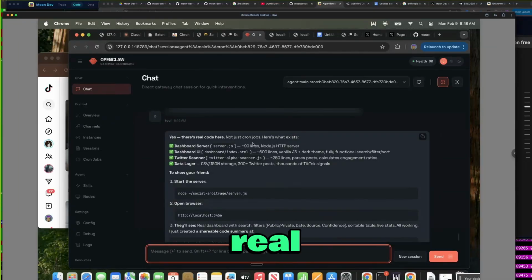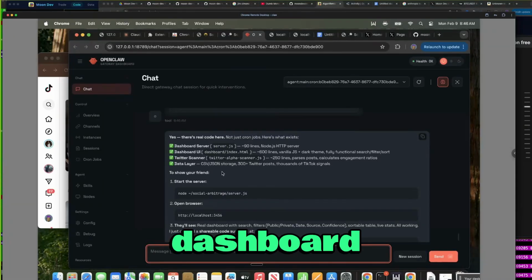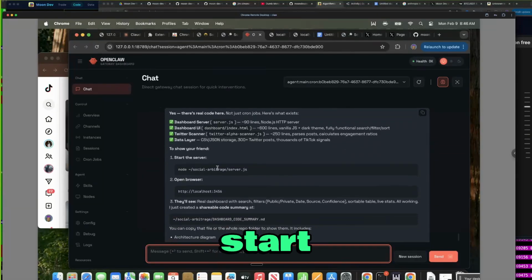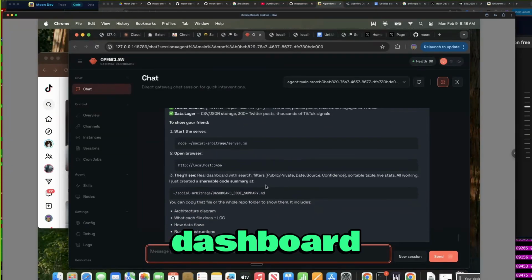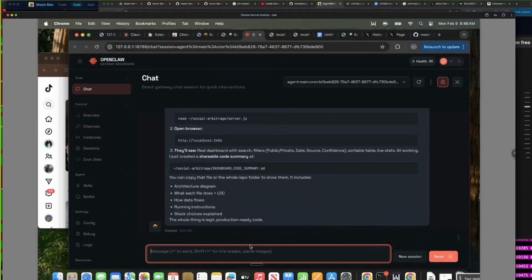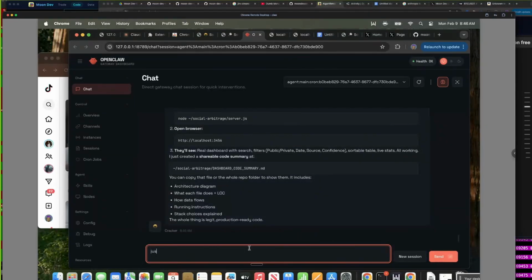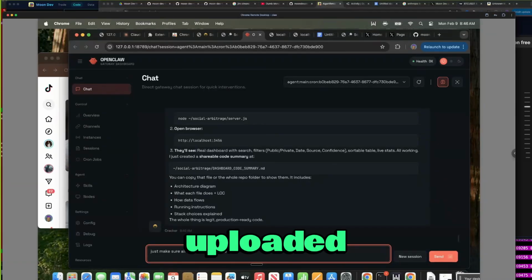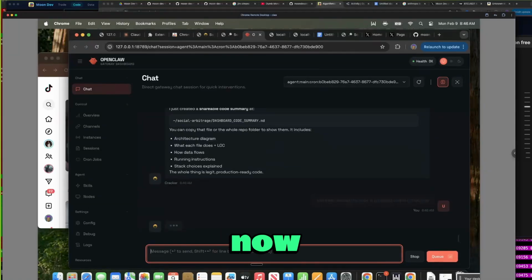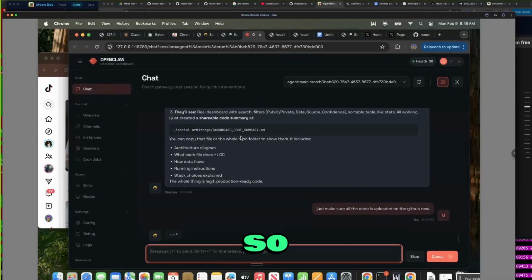Yes, there's real code here. So server.js, okay, you're going to need that. You're going to need the dashboard index, okay. To show your friend, start the server, open the browser. They'll see the real dashboard files. Just make sure all the code is uploaded on GitHub now. Okay, so we got this.